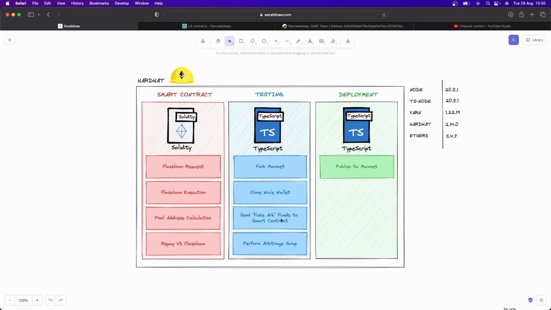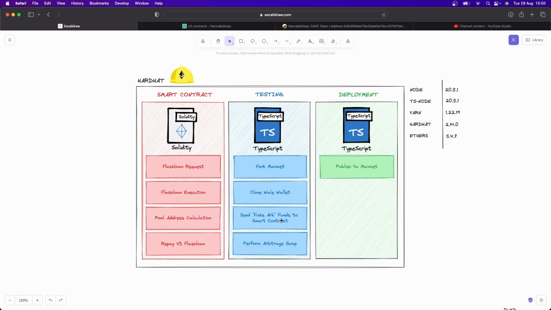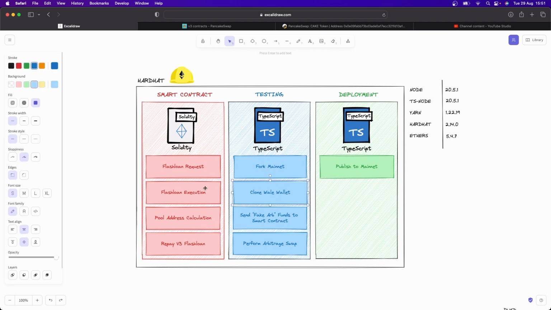And so we're going to find somebody, it could even be yourself, it doesn't have to be a whale, but it could be somebody's wallet that has some BUSD. We're going to take that BUSD, fork the mainnet, because we've set up our Hardhat to do that, and have it transfer some BUSD onto our smart contract to ensure that there's enough funds to pay back the flash loan so that we can actually see if this would work in a real world example.